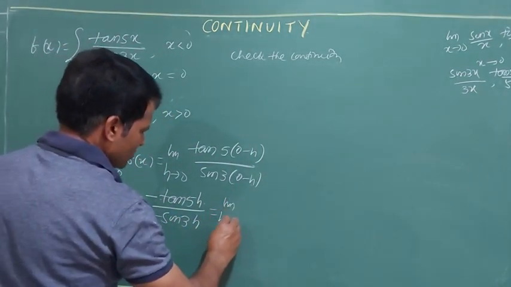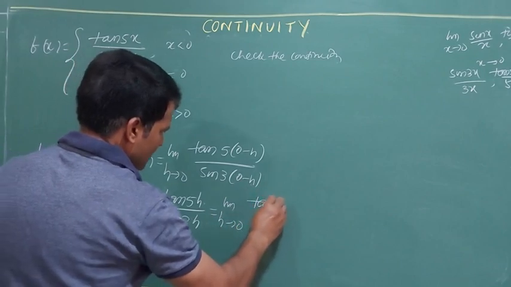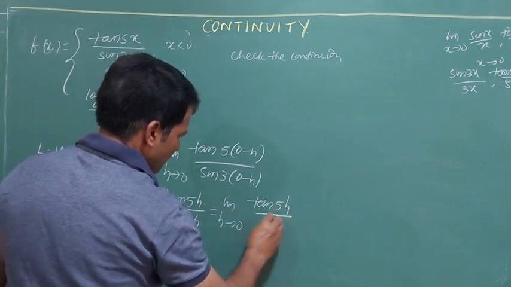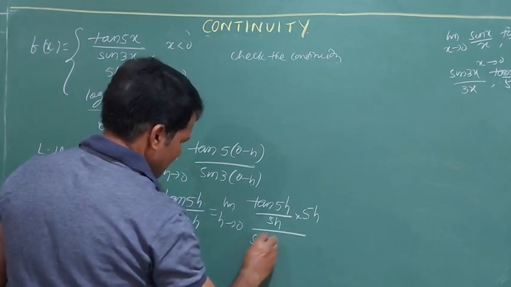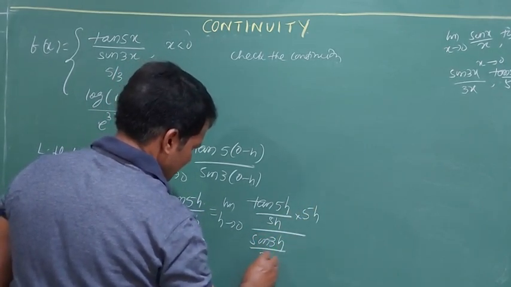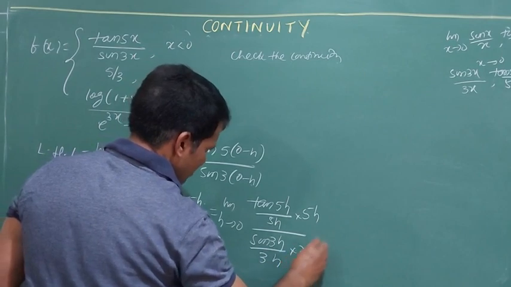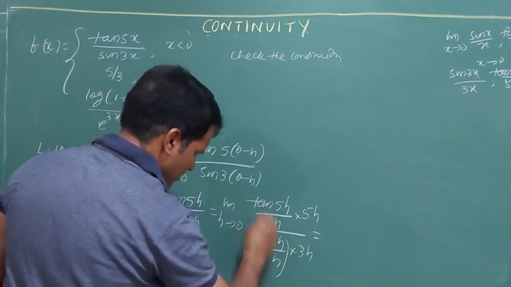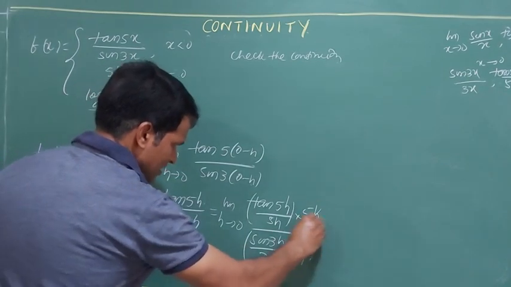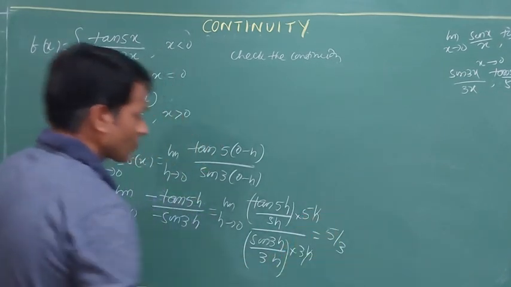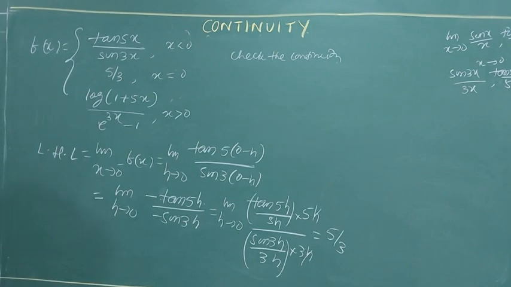Limit h tends to 0, tan 5h by 5h into 5h, sin 3h by 3h into 3h. This becomes 1, this becomes 1, this becomes 1, this becomes 1. h is cancelled out. 5 by 3. What I got? 5 by 3.